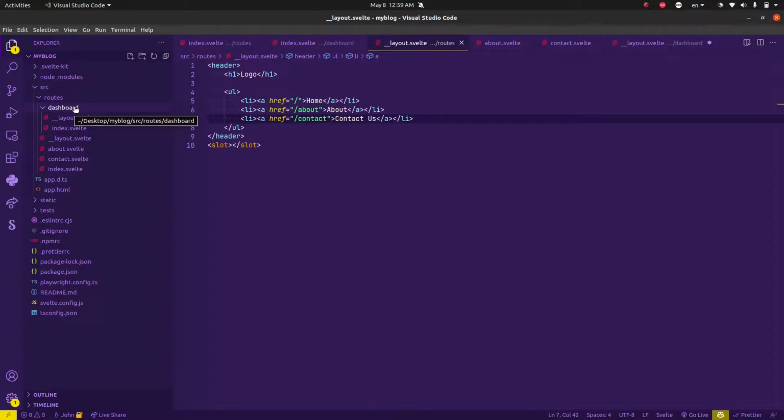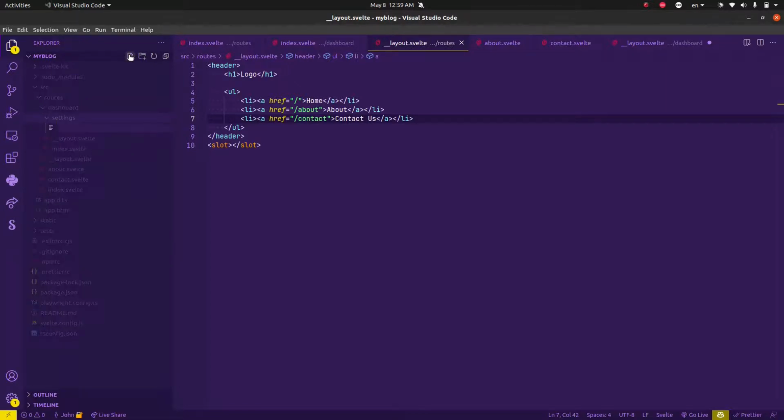so maybe in your user dashboard, this is unlikely, but let's say in your user settings, you have a settings page, and on this page you want it to include just the design from the default layout without actually taking the design from the user layout.